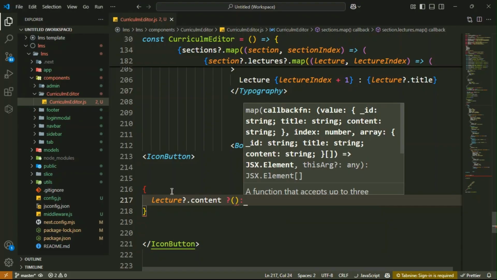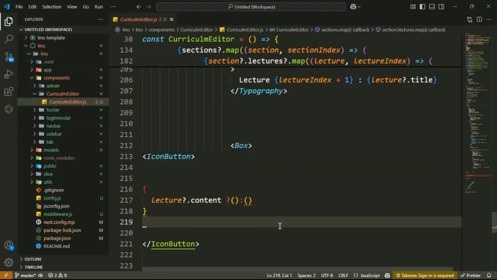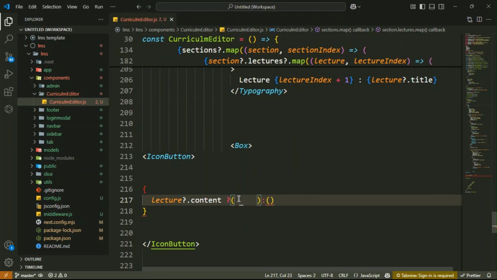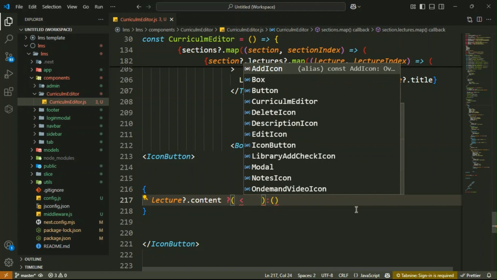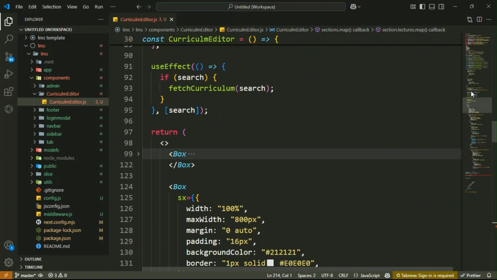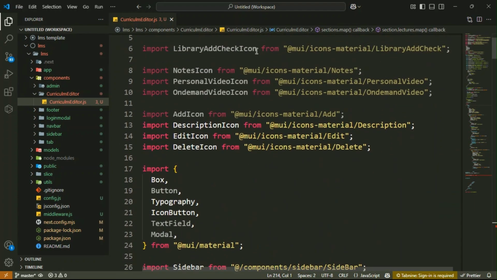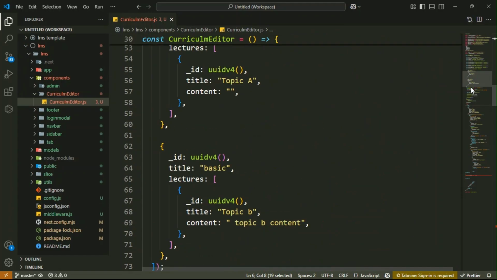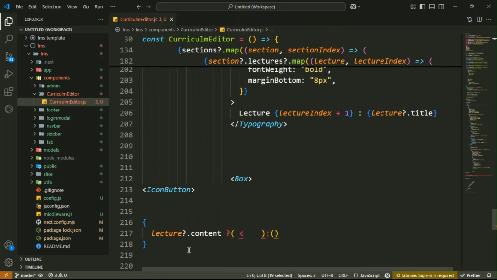Then inside the parenthesis we will display the other icon. So first inside it is the library add check icon. Let me go to the top, then copy this one, guys. You need to copy this, then paste it here.